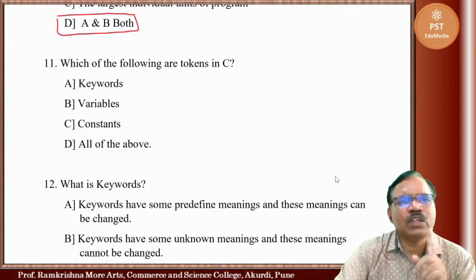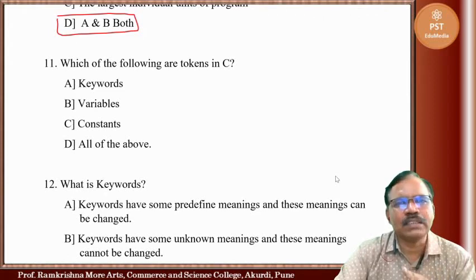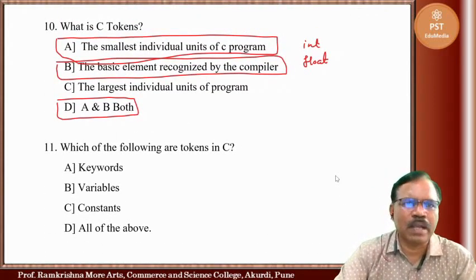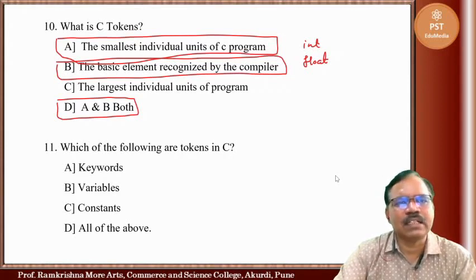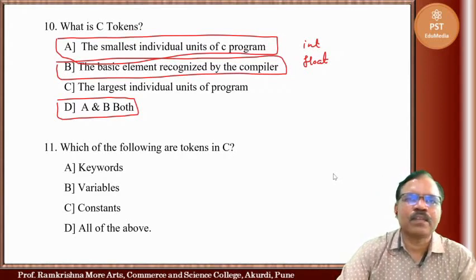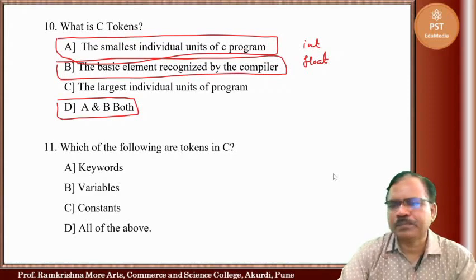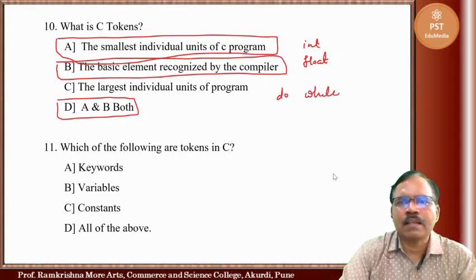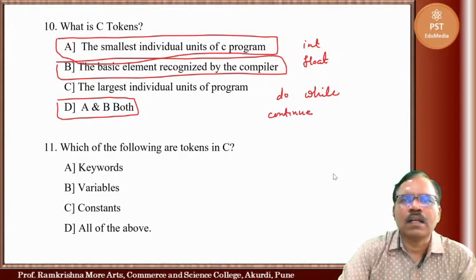Now, which of the following are tokens in C? Just as we have seen, the smallest individual units of a C program or the basic elements recognized by the compiler. So here keywords like do, while, continue, if, else, these are some keywords.